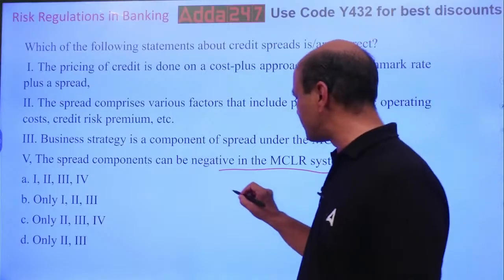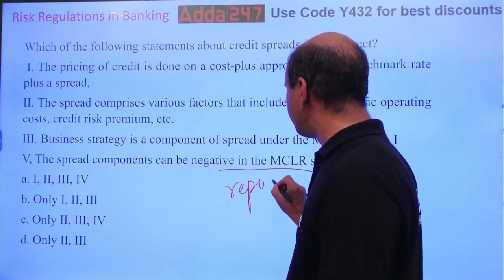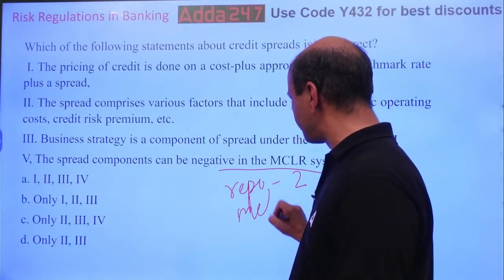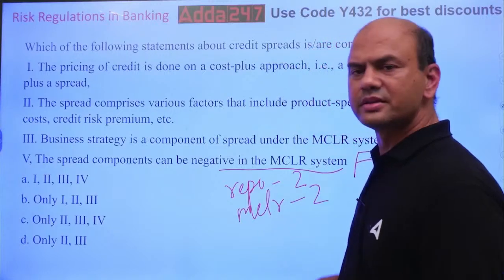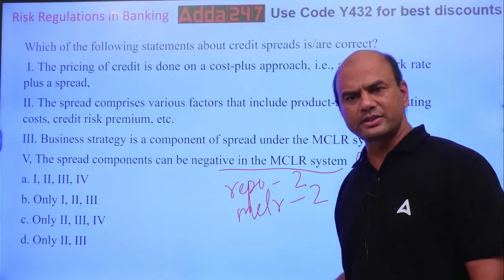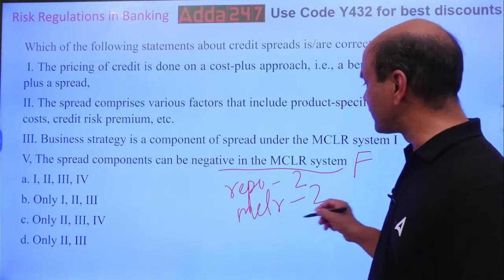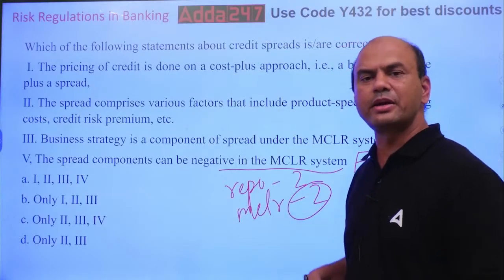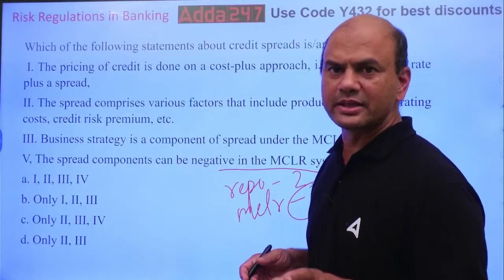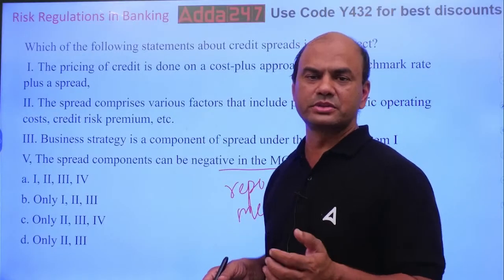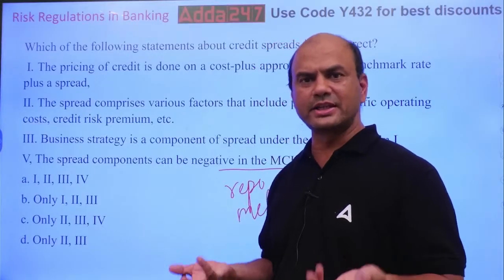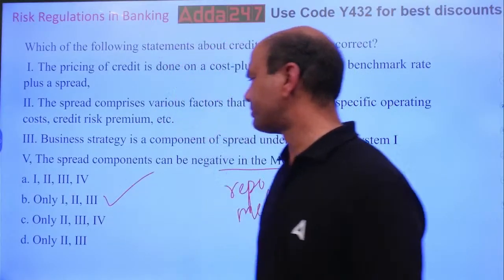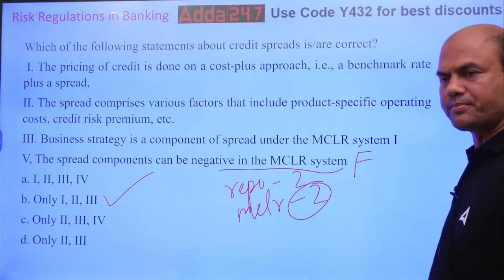Can you give the loan like this? Repo minus 2. Can you give the loan like this? Or MCLR minus 2. Can you give it like this? Not at all possible, right? It's not possible. If you want to give it minus 2, then why not reduce this MCLR by 2? If my MCLR is, let's say, 8% and I am giving 8 minus 2, 6, then reduce that MCLR to 6. It's that simple, isn't it? So this is not possible. So the answer is only 1, 2 and 3. B is the answer. Okay, got it?